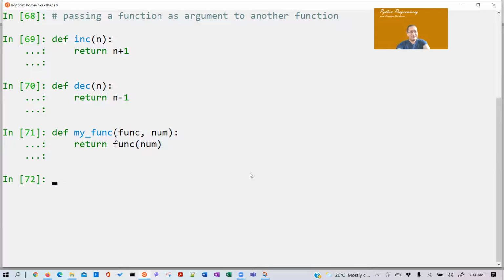Now if I call my_func with inc and 3, what do you think the result is?